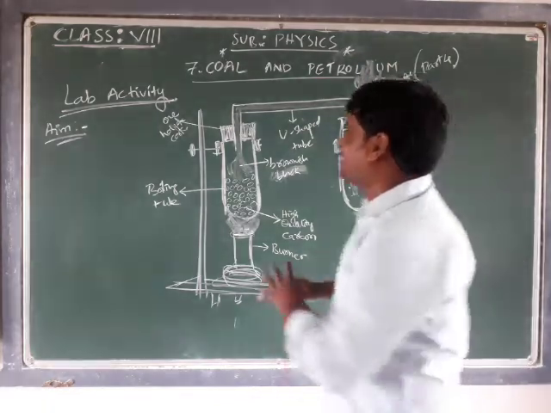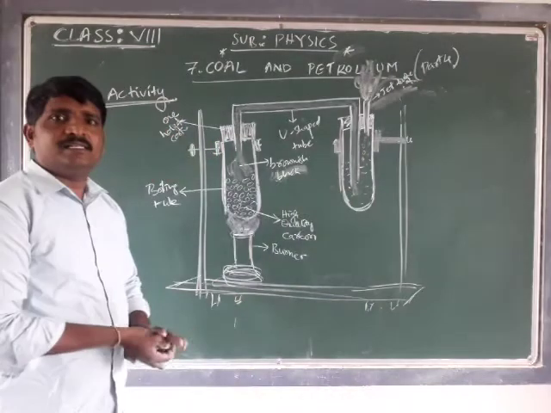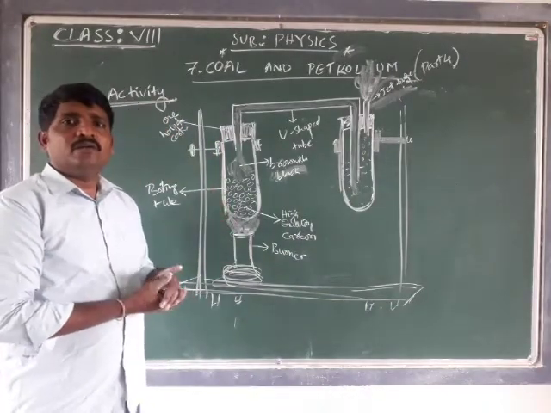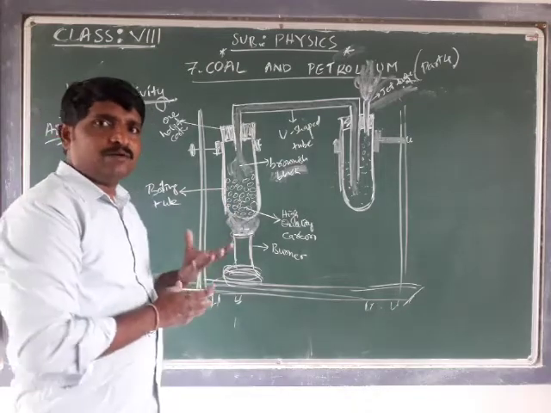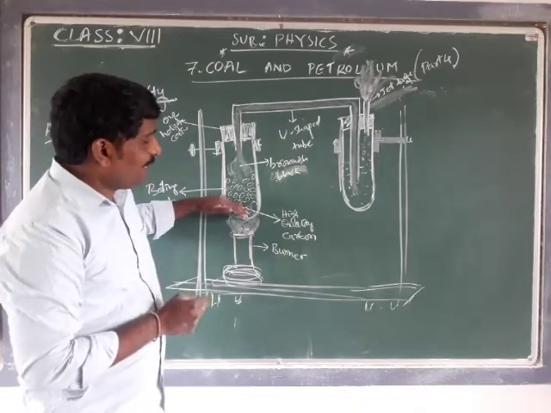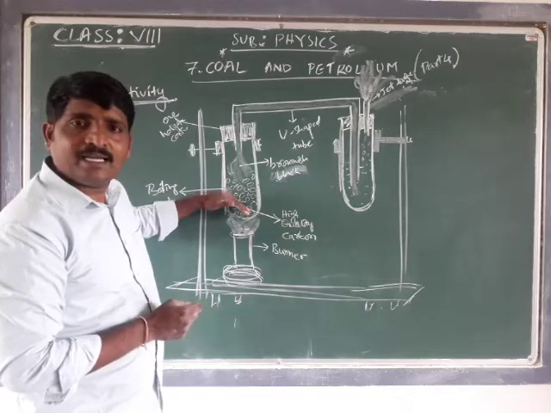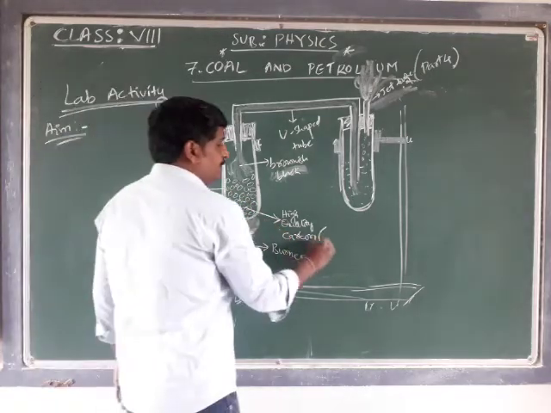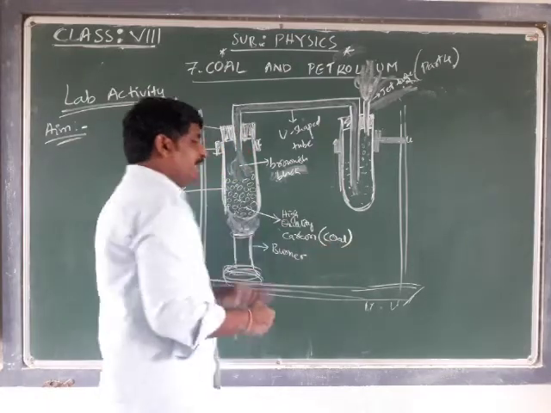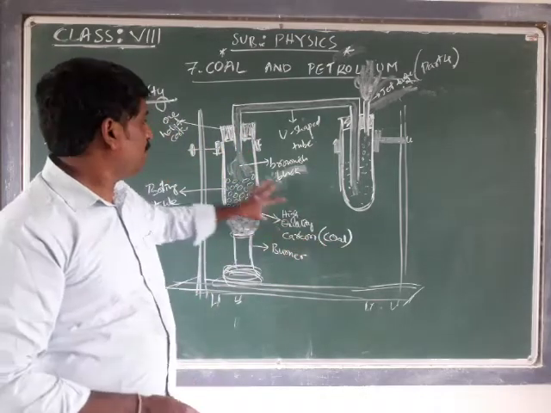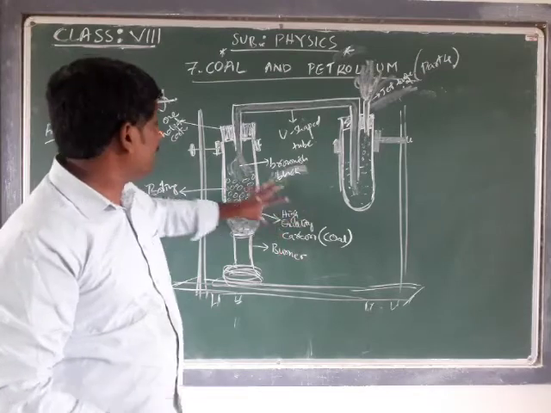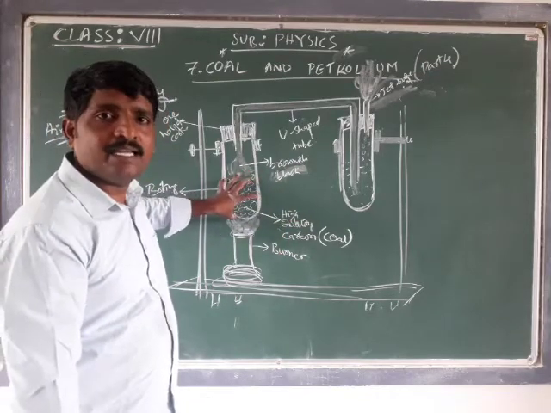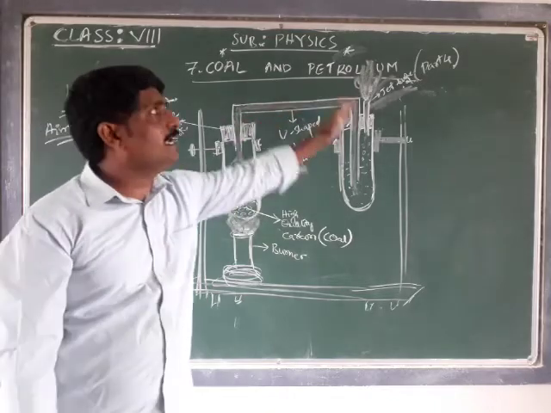By this activity, we come to a conclusion that when high quality coal, which consists of carbon, is heated up, some gas is evolved.